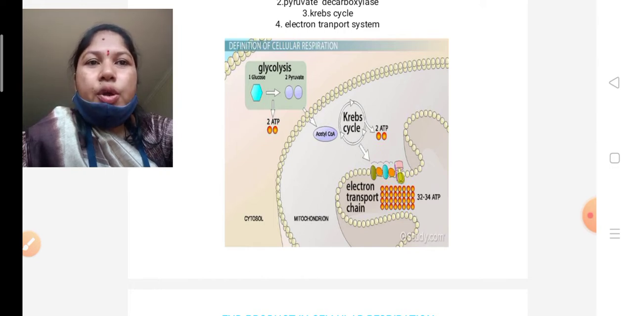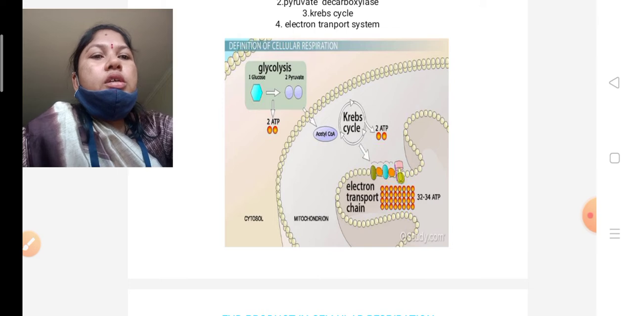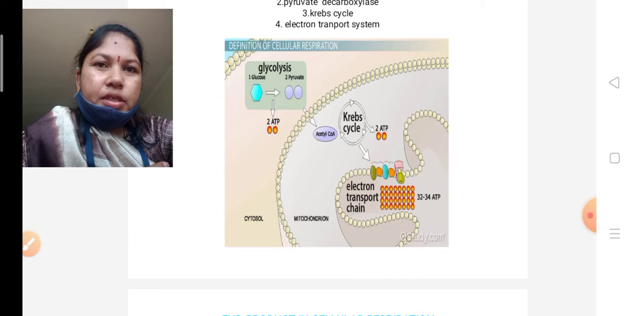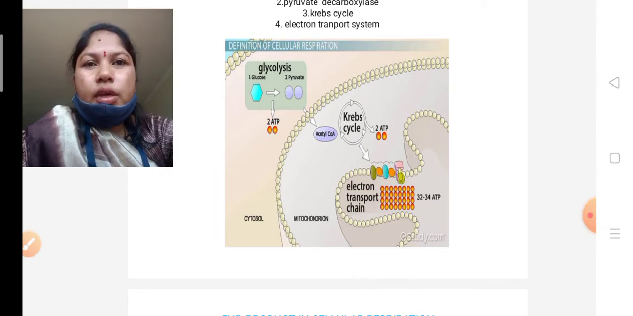Okay, that pyruvate next enters from the cytoplasm into the mitochondria. In the mitochondria, in the second step, acetyl coenzyme A is formed. That acetyl coenzyme A next enters the Krebs cycle, and again here 2 ATPs are produced. Next, the Krebs cycle leads into the ETS, the electron transport system. In that electron transport system, 30 to 34 ATPs are produced. Okay, how is this process going on?